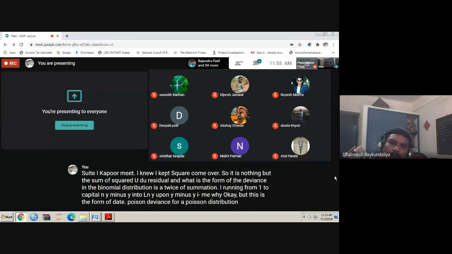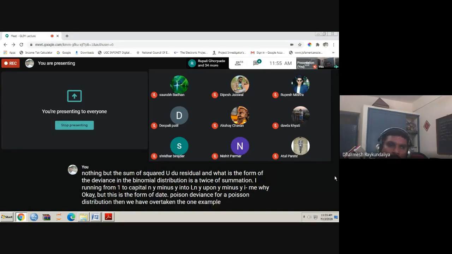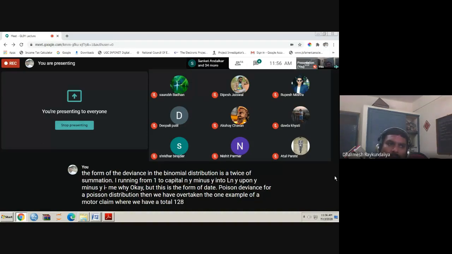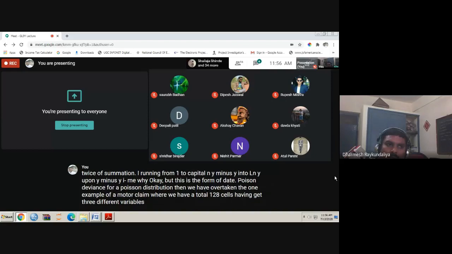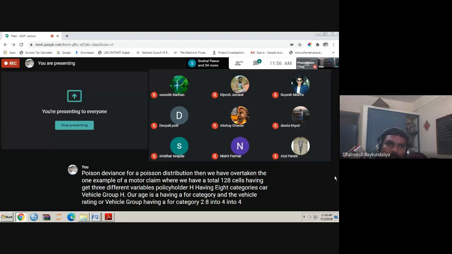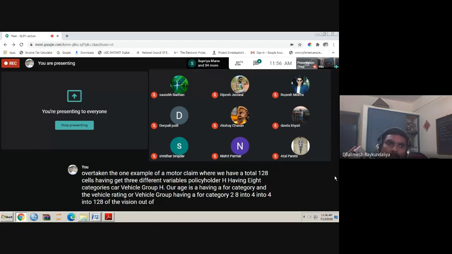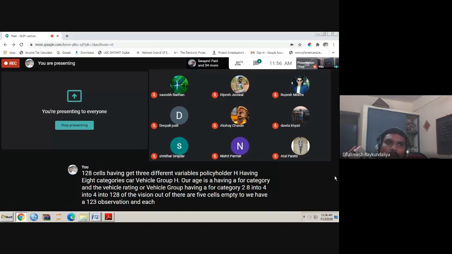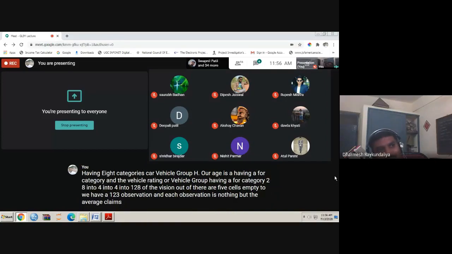Then we have taken one example of a motor claim where we have a total of 128 cells having 3 different variables: policyholder age, having 8 categories, car age having 4 categories, and the vehicle rating group having 4 categories. So 8 into 4 into 4 into 2, 128 observations. Out of these, 5 cells are empty, so we have 123 observations, and each observation is nothing but the average claim size under that combination.